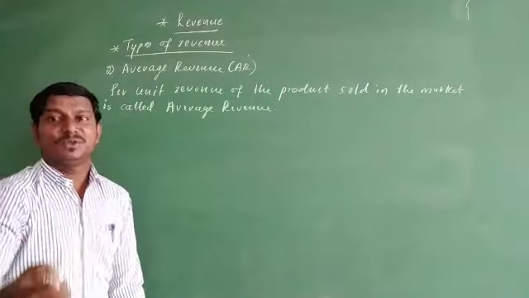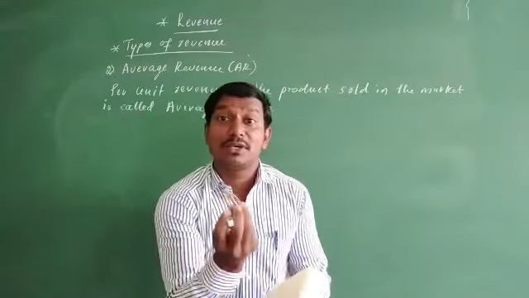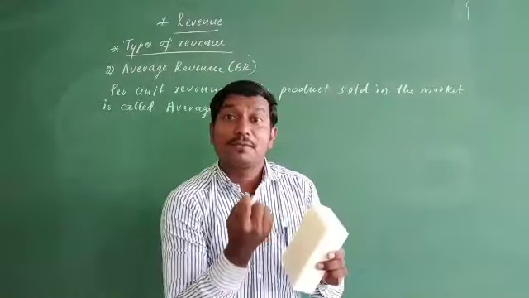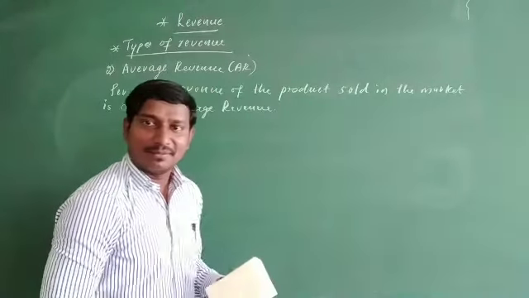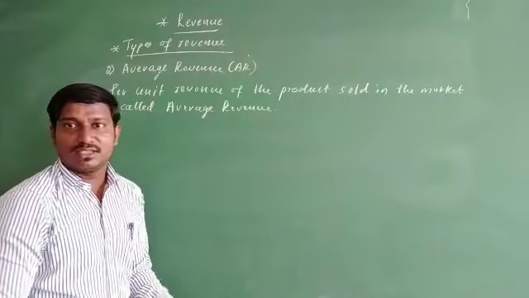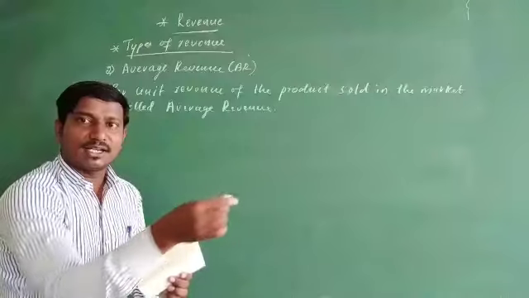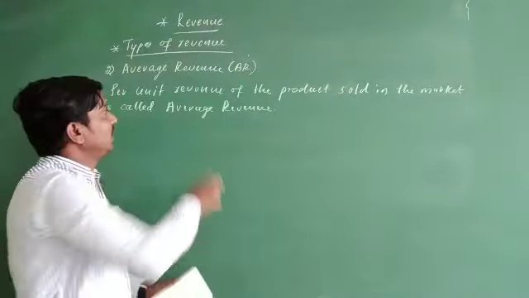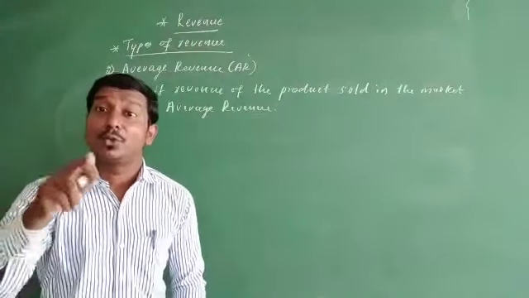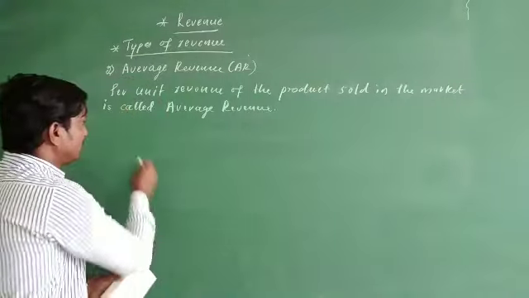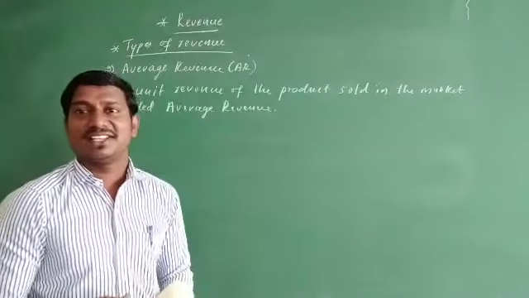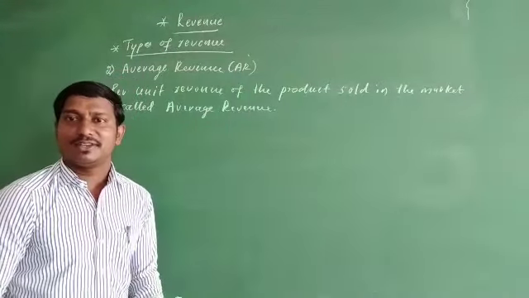See, per unit, the revenue which is earned per quantity sold in the market. How much revenue are you going to earn by the sale of one unit in the market? That is how we define average revenue, per unit revenue. So average revenue can also be obtained by dividing the total revenue by the quantity sold in the market. That is also called average revenue.